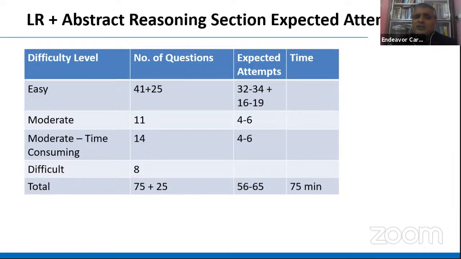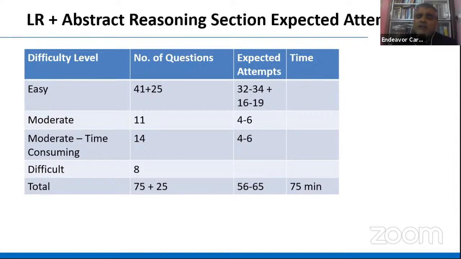So 4 to 6 is something I will suggest. Out of these 11 questions, you could have done time-consuming moderate ones, again 4 to 6 somewhere. Even if it is less, it is okay. 3 to 5 is also okay. Difficult level, the rest of the questions I consider difficult, for several reasons. So again, out of that, even if you're not solving one, I am perfectly fine with that.